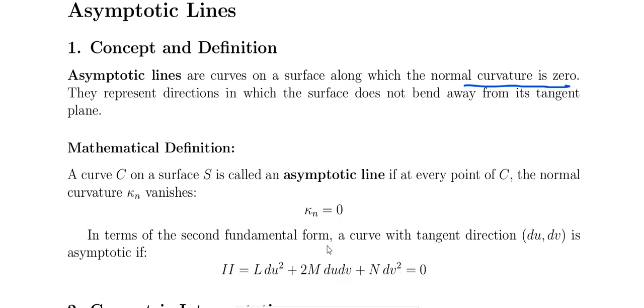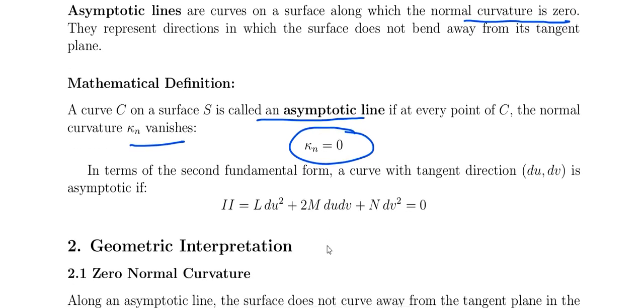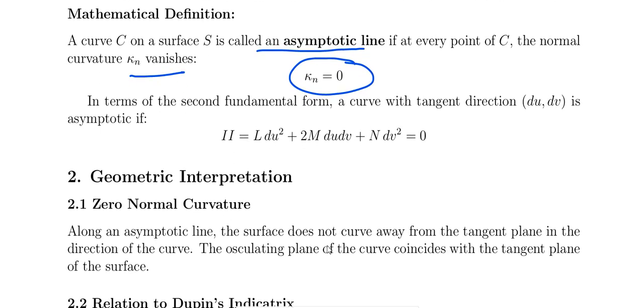The mathematical definition: a curve C on the surface S is called an asymptotic line if at every point of C the normal curvature vanishes. In terms of the second fundamental form, a curve with tangent direction du comma dv is asymptotic if the second fundamental form is equal to 0.